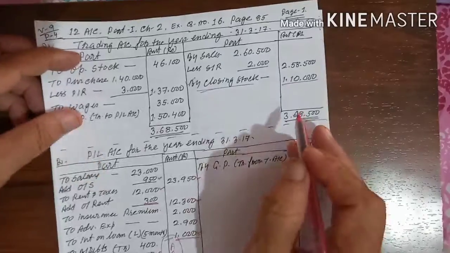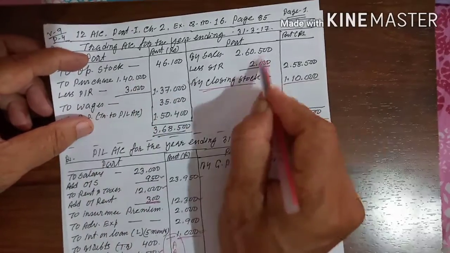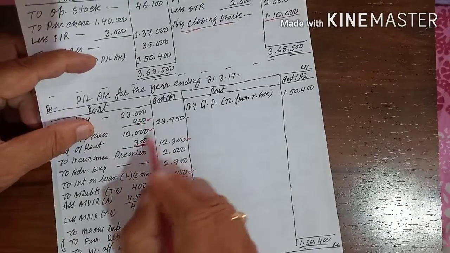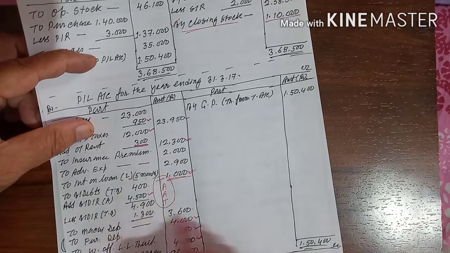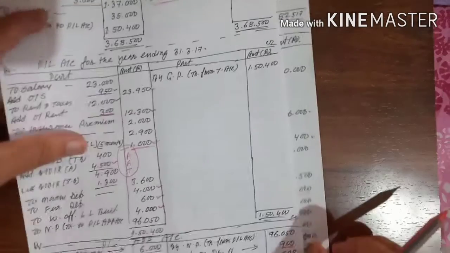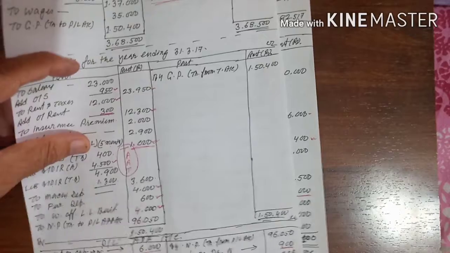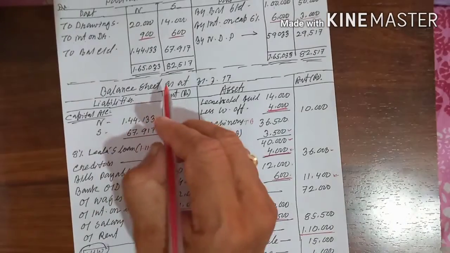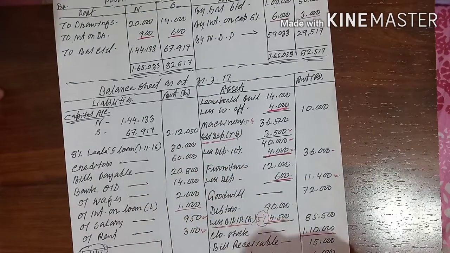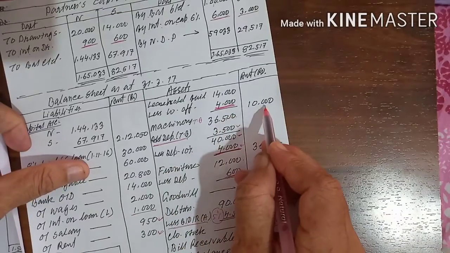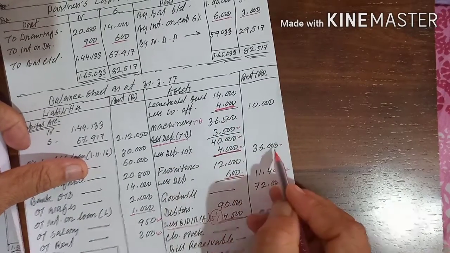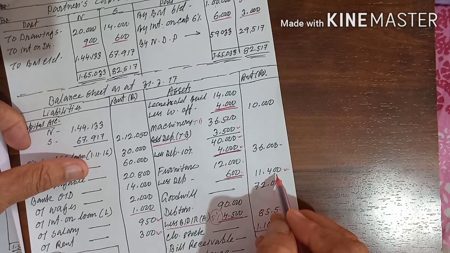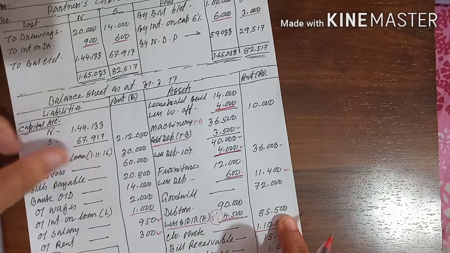Once you go through, this is gone, this is also gone, this is also over, this is also over, this side nothing is there, this balance will come, nothing is given on this side, this has gone outside, this has gone outside, this has gone outside. Now you will start closing from top to bottom.